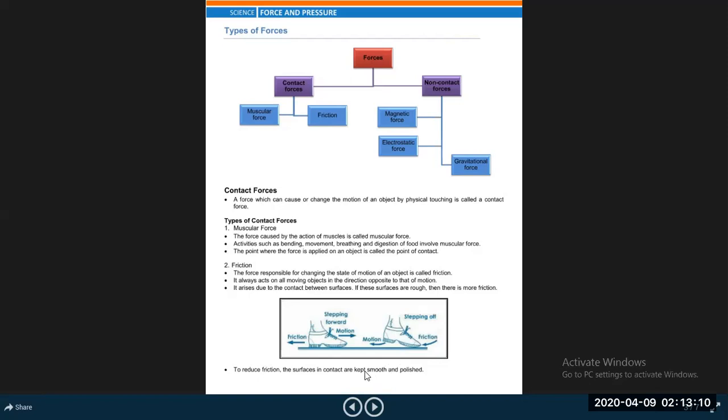That's why we are able to walk. In the absence of that friction, we would not be able to walk on the ground. To reduce friction, the surfaces in contact are kept smooth and polished. In that case, friction will be less.